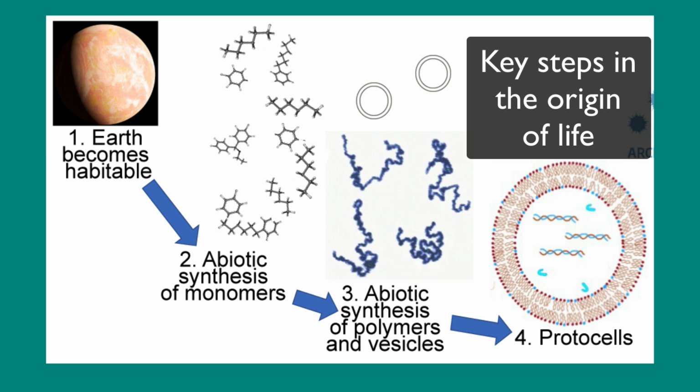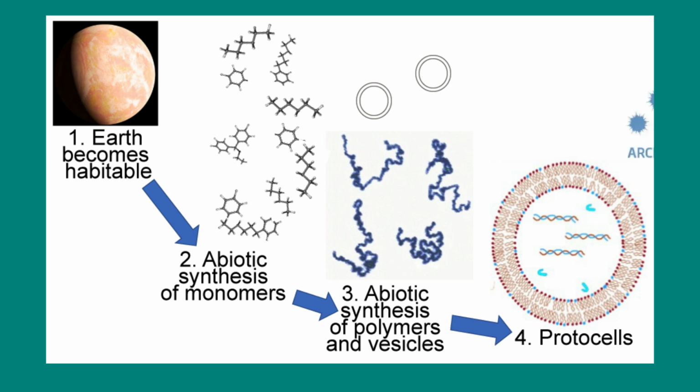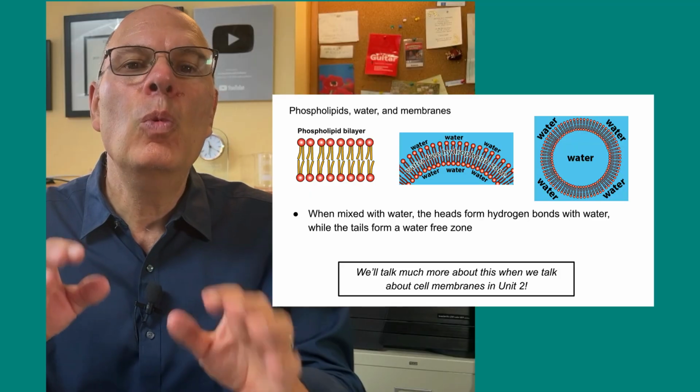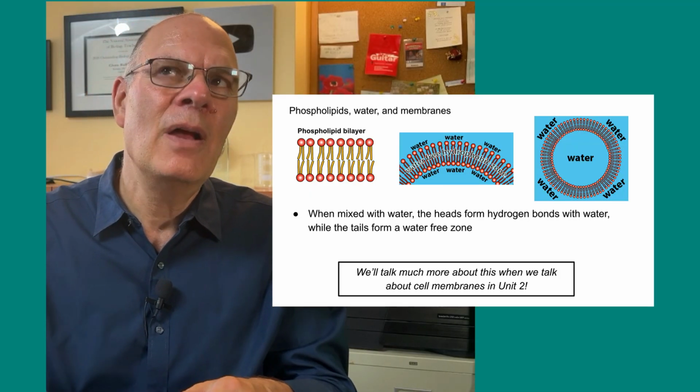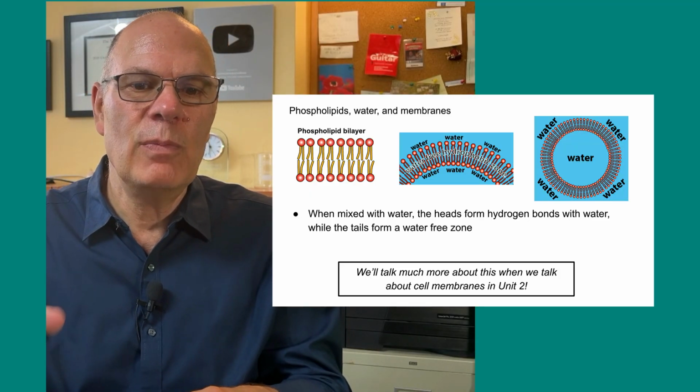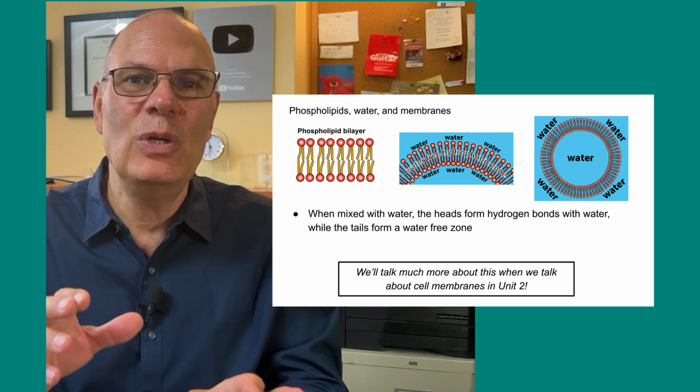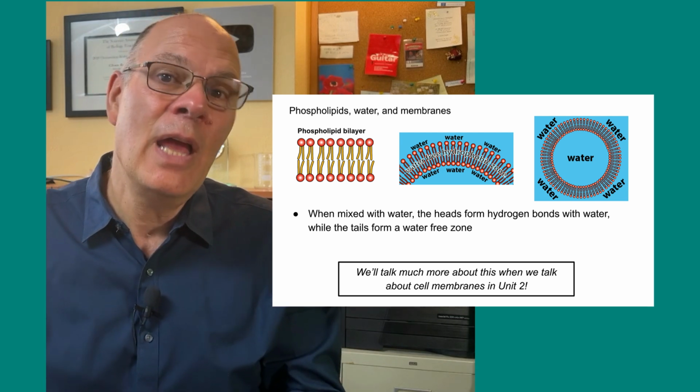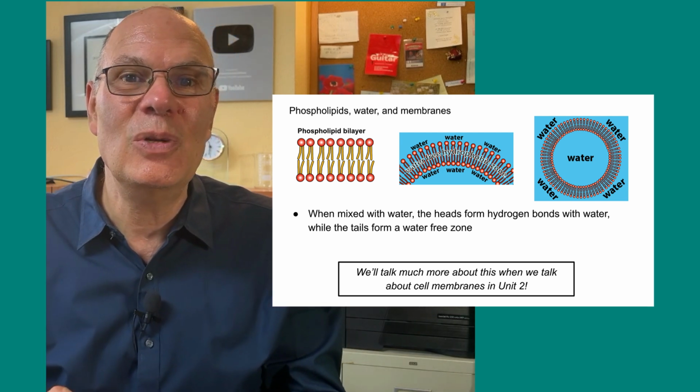It's thought that when life was first forming 3.8 or so billion years ago, the spontaneous formation of structures like this that could encapsulate other biological molecules, nucleic acids, and proteins was an essential step in the origin of life. We'll talk much more about phospholipid bilayer formation when we talk about cell membranes in Unit 2. It's fabulous stuff, and we'll talk about the origin of life in Unit 7.